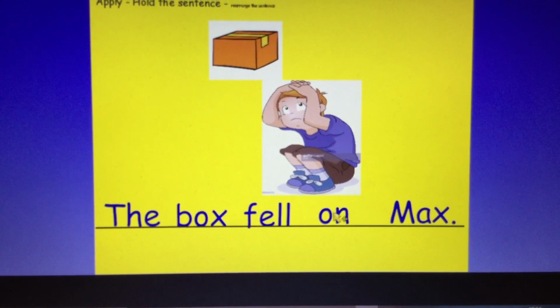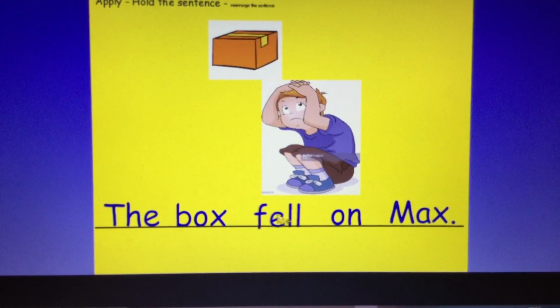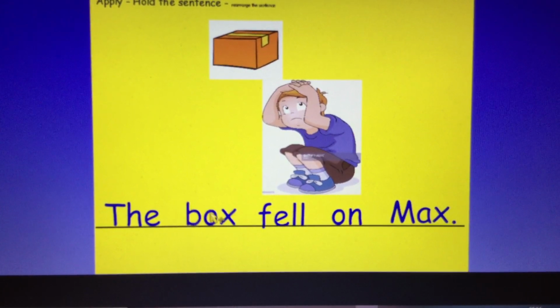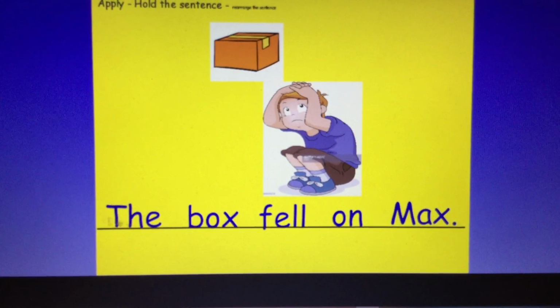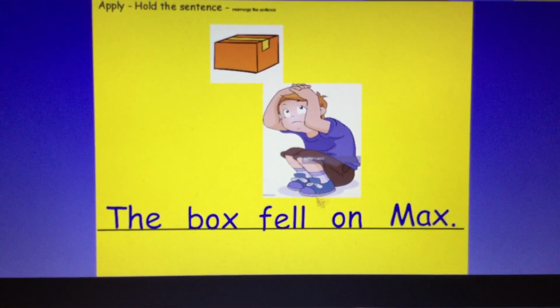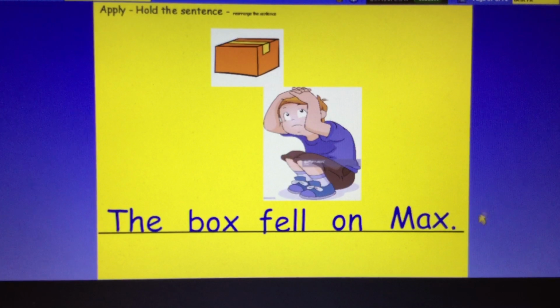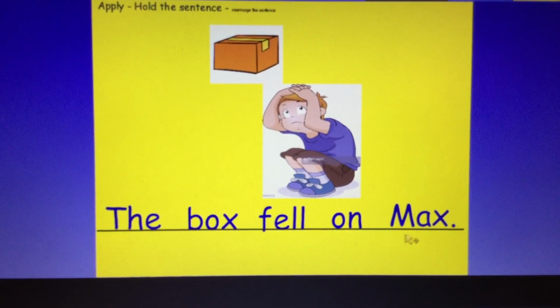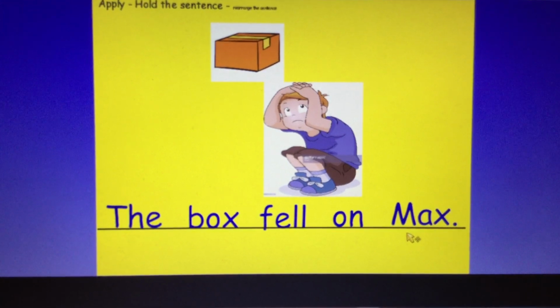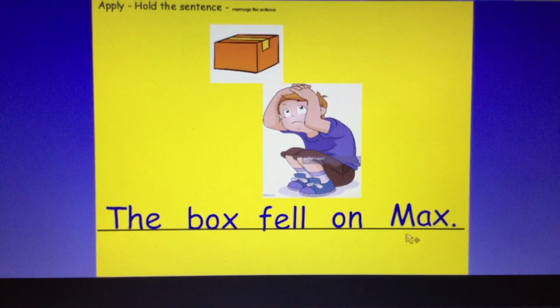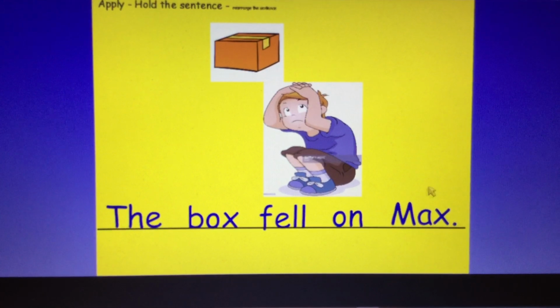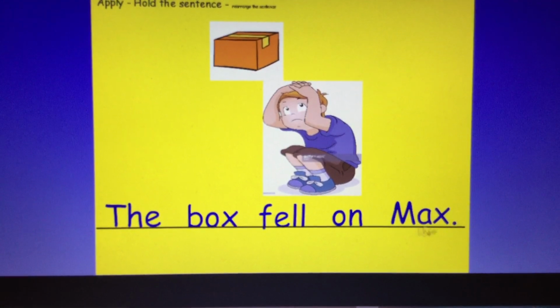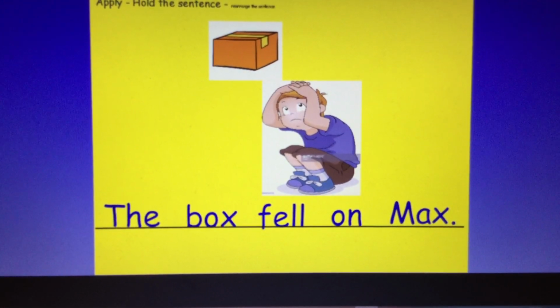Max. Let me just spread out my words, so I'm making sure that I've got a finger space after each word. So it's capital letter at the start, then a finger space, and then a full stop at the end. Children, why have we got a capital letter here? That's right, it's somebody's name. It's a noun, and it's a capital because it's somebody's name. It's Max's name. Well done.